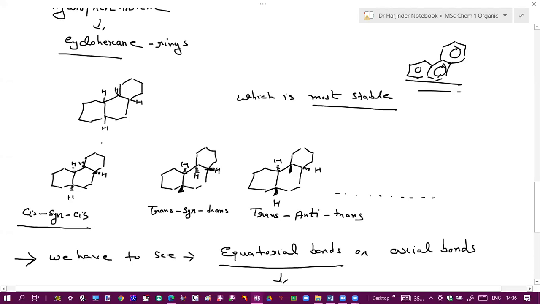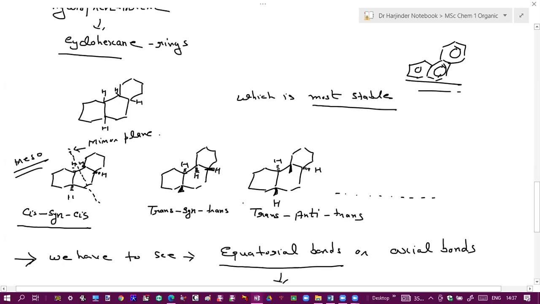No, sir. Yes, there is. If you pass a plane over here, are the two halves mirror images of each other or not? Yes, sir. So it has a mirror plane, so it is also a meso compound. Cis syn cis is meso.